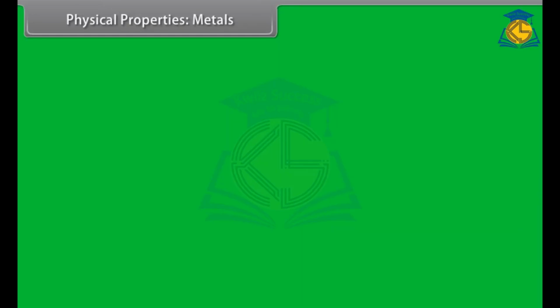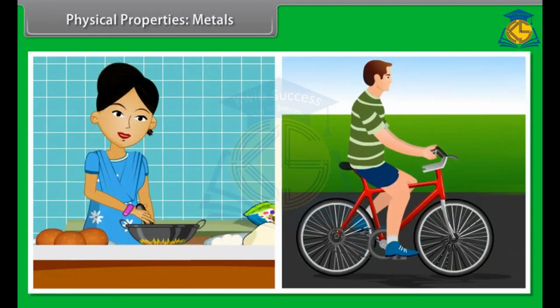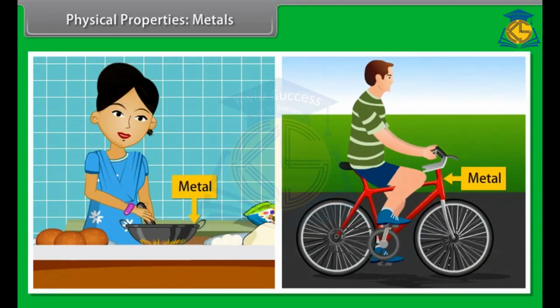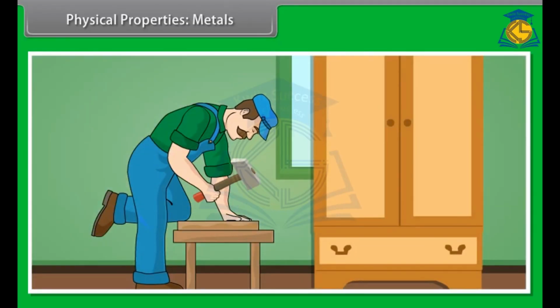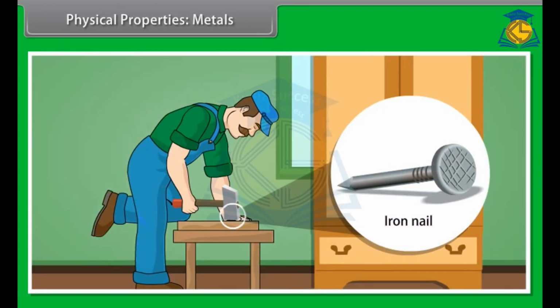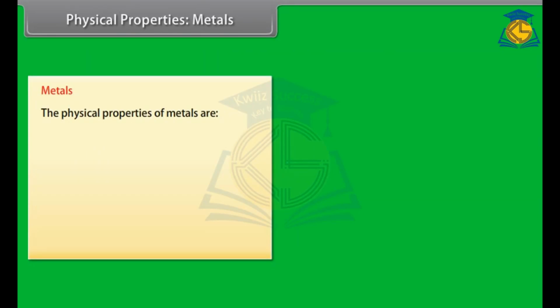Physical properties. Metals. You come across a lot of metals and non-metals in your day-to-day life. For example, the hammer that you use to fix nails is a metal. The nail made of iron is also a metal. Let us look at the physical properties of metals. The physical properties of metals are: physical state. Metals are solid at room temperature.